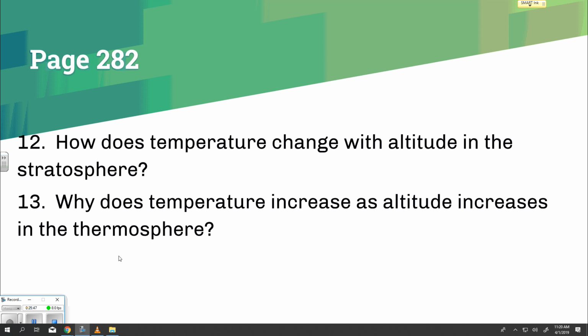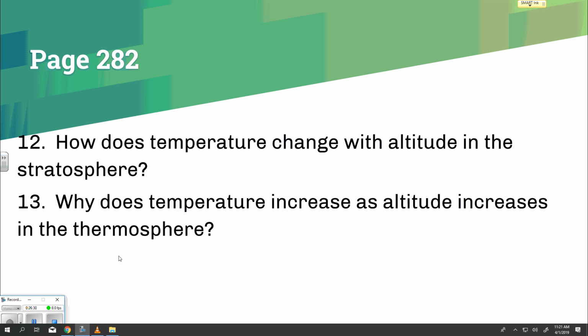The thermosphere. The layer of the atmosphere above the mesosphere is called the thermosphere. In the thermosphere, temperature increases as altitude increases. This increase happens because the nitrogen and oxygen atoms in the thermosphere absorb solar radiation. The temperature in the thermosphere may be as high as 1,000 degrees Celsius. However, because there are so few atoms in the thermosphere, temperature is very difficult to measure.